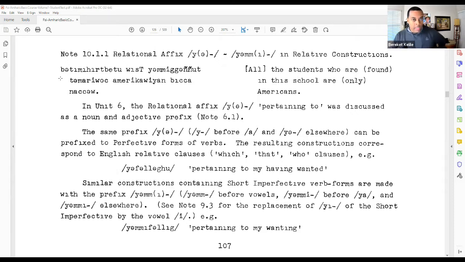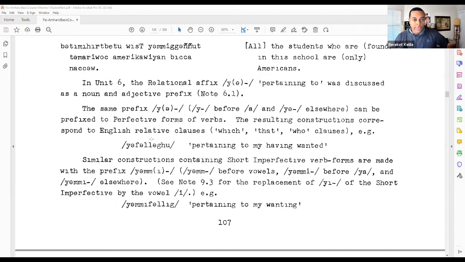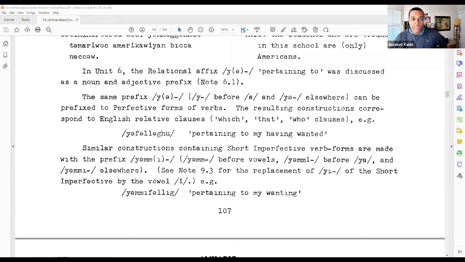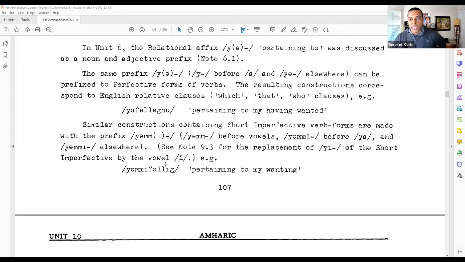So that subordinate clause. As you can see a little further down below, you have a couple examples that show how these prefixes can be attached to verbs in the perfective form, as in yefalagu, pertaining to my having wanted, as well as the short imperfective verb forms with the prefix yam or yummy. And we see the example here, yamafalag, pertaining to my wanting.